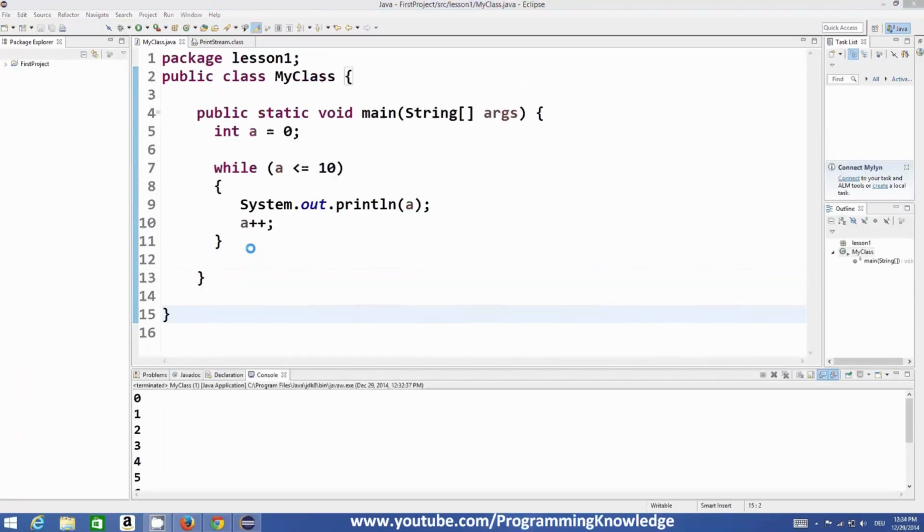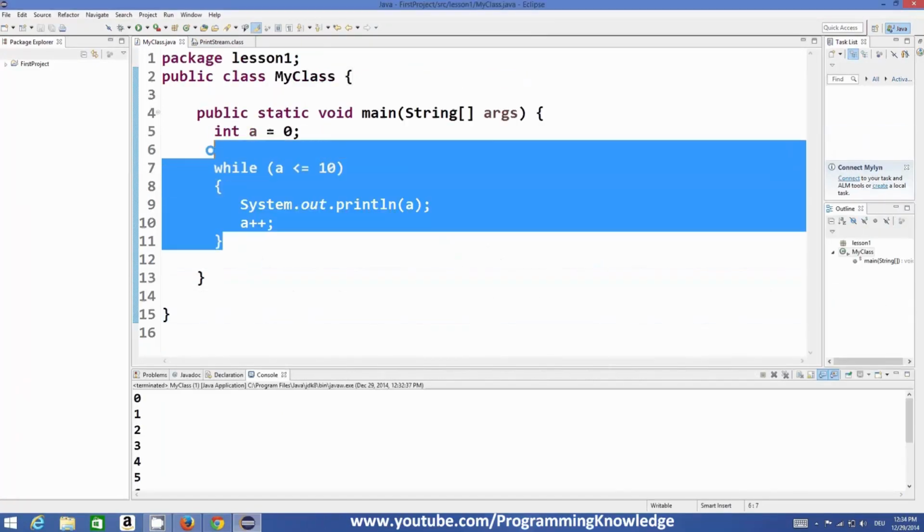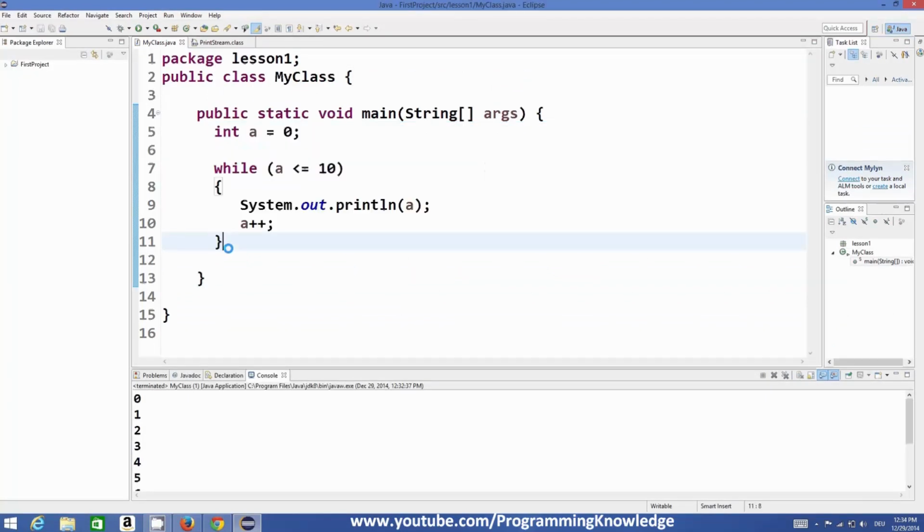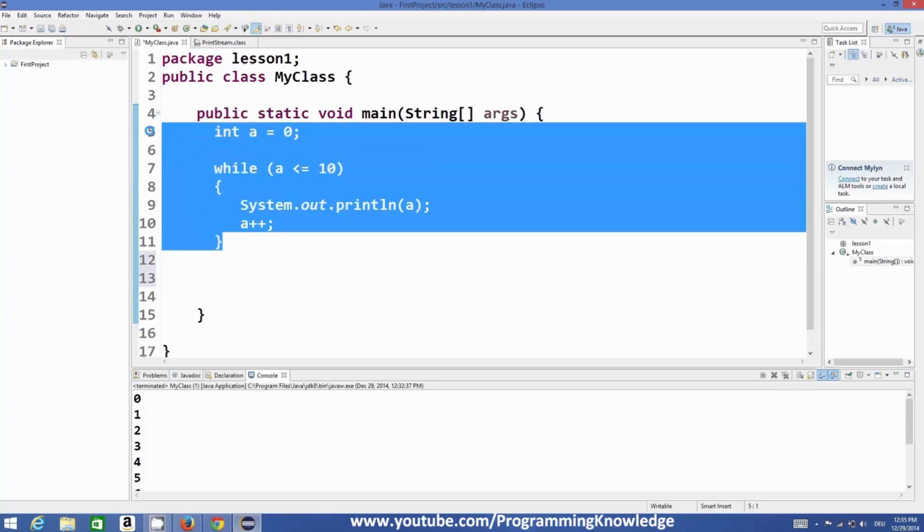In the last video, we have seen how to use while loop like this. Do while loop is also a kind of loop, but it's slightly different from a while loop, and I will show you the difference once I show you how to use it. I will leave this code as it is, which I have shown you in the last video. If you don't know how to use while loop, just see the last video.